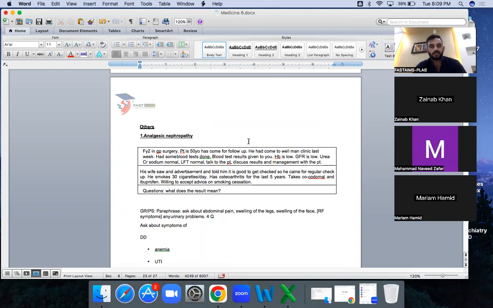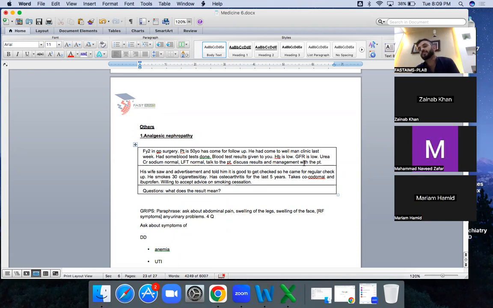Analgesic nephropathy. I think that's the second last scenario. Analgesic nephropathy. A 50-year-old patient has come to the GP for follow-up, having come to the well-man clinic last week. A blood test was done. HB is low. This is a very important scenario because it is a deceptive scenario. Most of the time, people get deceived by the low HB. I'm telling you because you should know what scenario this is. Memorize this. GFR is low.